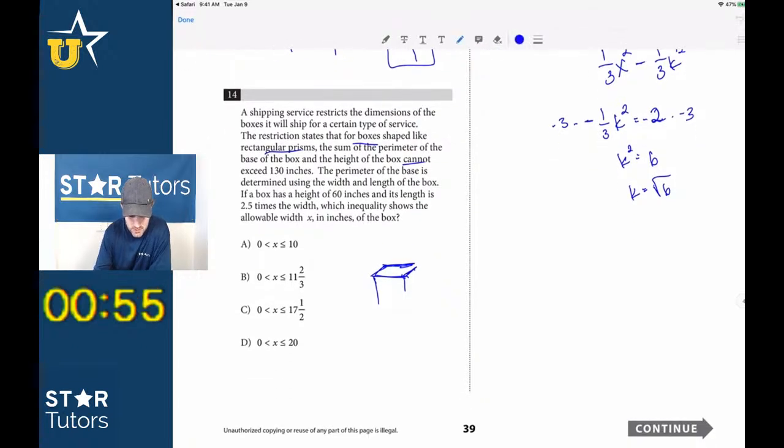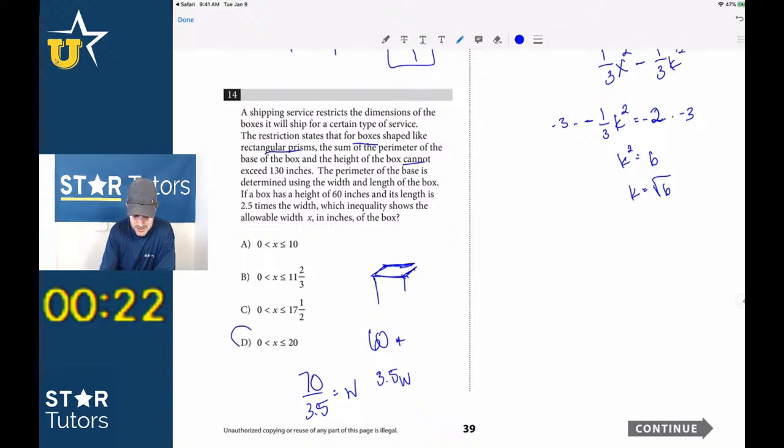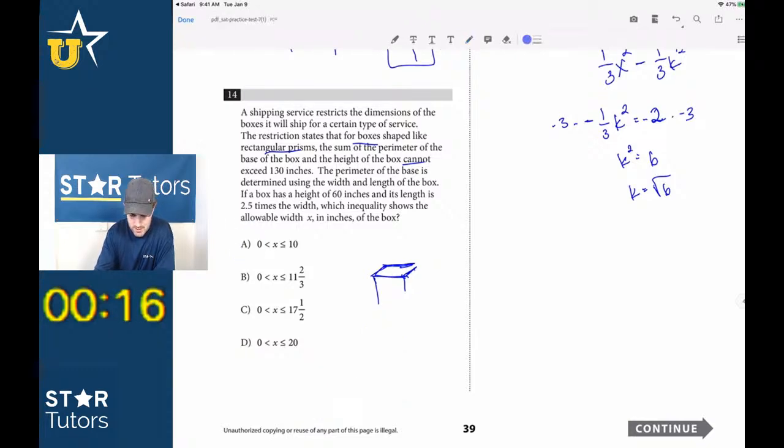14. So it's got to be the height plus the perimeter of the box, 60 plus 2.5 times the width. So it'd be 3.5 W, because you do W plus 2.5 times the width, right? Is equal to 3.5. So it's 70 divided by 3.5 equals W. What is the inequality? The width. So W equals 20. W must be less than 20. Allowable width of the box. D? No. A? I don't know about that one, but that one's tough.